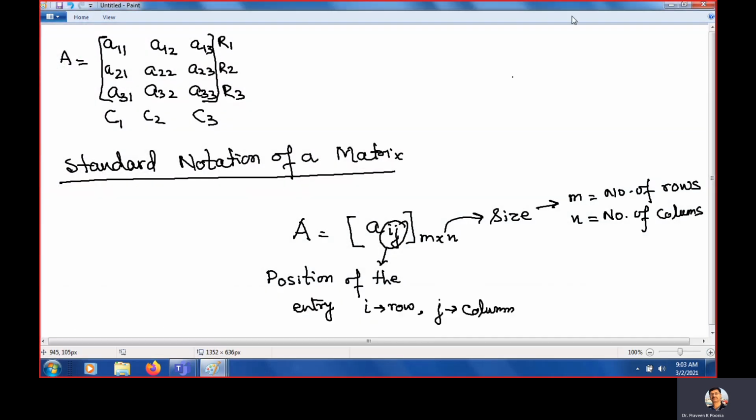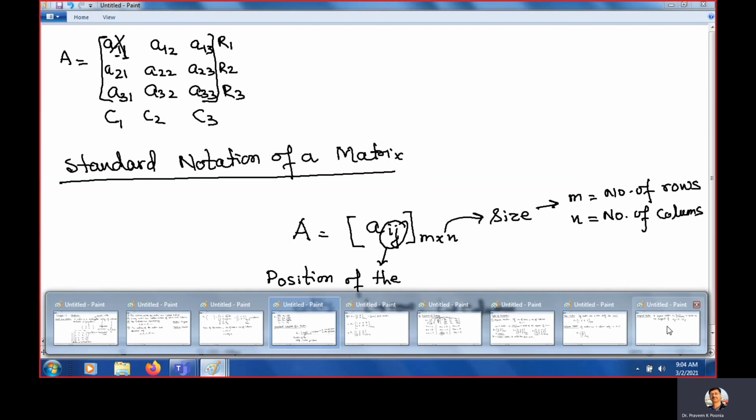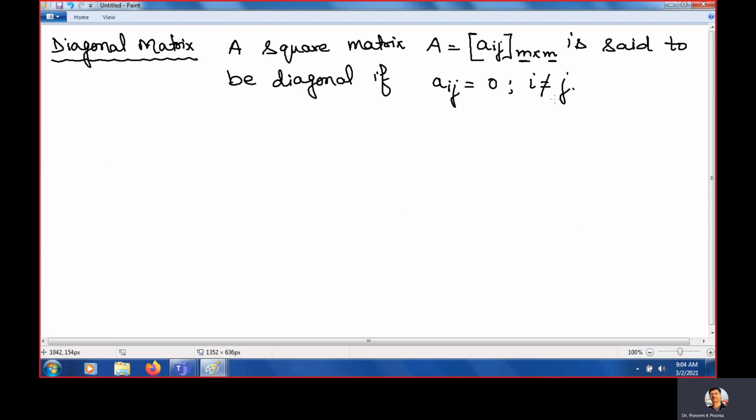If Aij is equal to 0 when i is not equal to j, now I will show you one matrix where I express this. Now you can see here, this is the standard form of the matrix. A11: i is 1, j is 1, so both are same, so this is excluded. Now A12, yes, these are not same. We are talking about when i and j are not same.